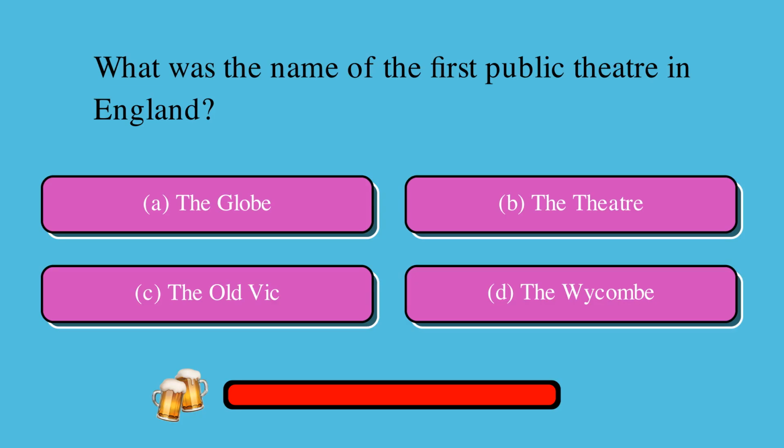What was the name of the first public theatre in England? Is it A. the Globe, B. the Theatre, C. the Old Vic, or D. the Wycombe? The correct answer is B. the Theatre.